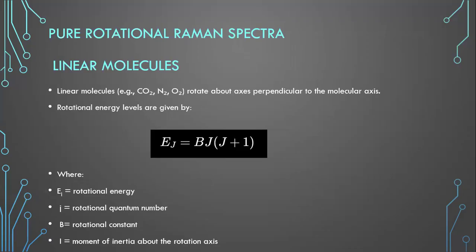So next, the pure rotational Raman spectra for linear molecules such as CO2, N2 and the oxygen molecule. It rotates about an axis perpendicular to the molecular axis, and the rotational energy levels are given by E_J equal to B J into J plus 1. So we know that B is a rotational constant and J is a rotational quantum number.